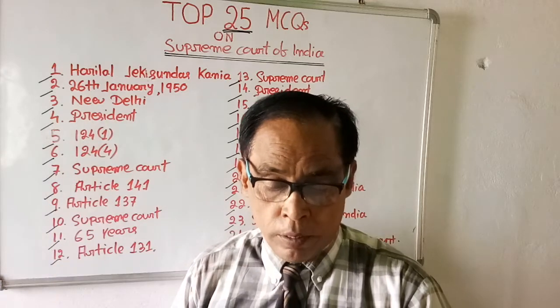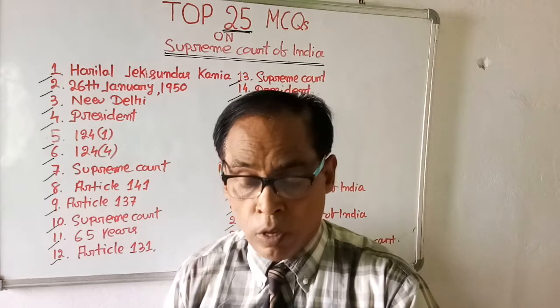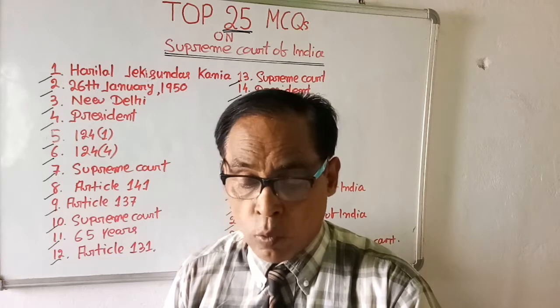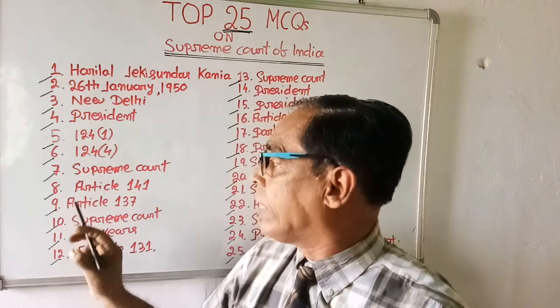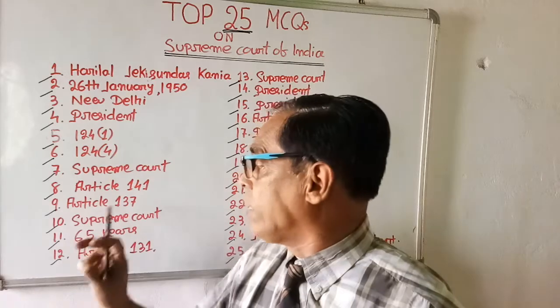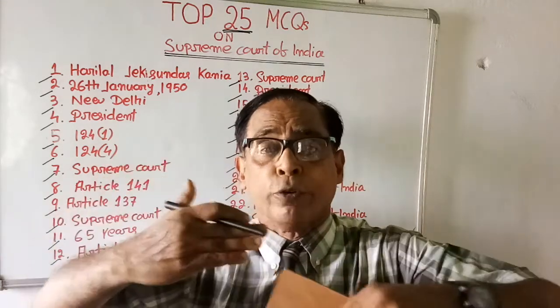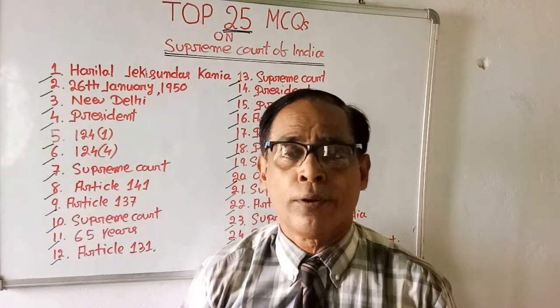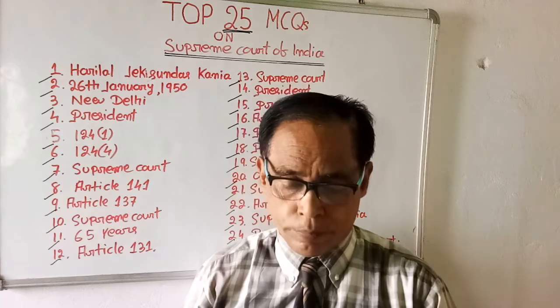Choices are Article 137, 139, 138 and 135. Right answer is 137. Question number 9, 137. Article 137 says, Supreme Court has the power to review its own judgment. Okay, very good students. Then come to question number 10.